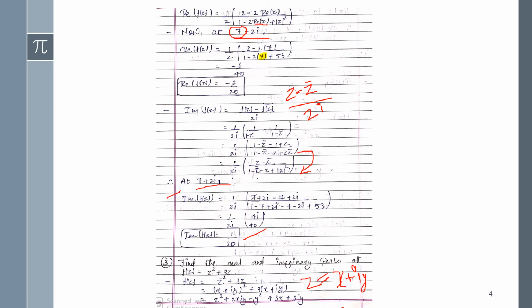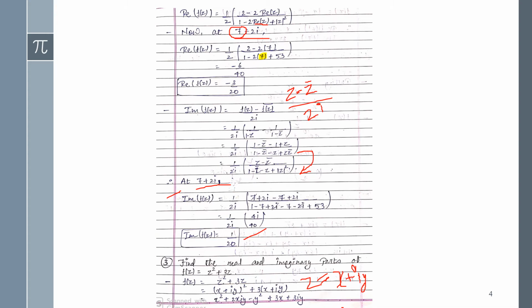Okay, so here you can see that I have written the value of z equals x plus iy. So in the function given in the equation, that is z squared plus 3z, in place of z we will put x plus iy, and then after that you will separate the components of real and imaginary parts.